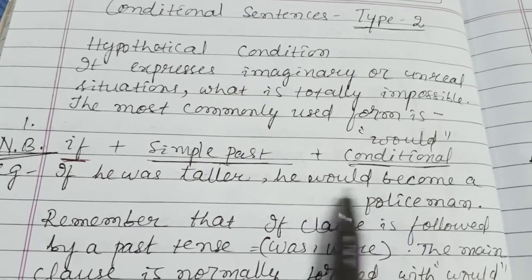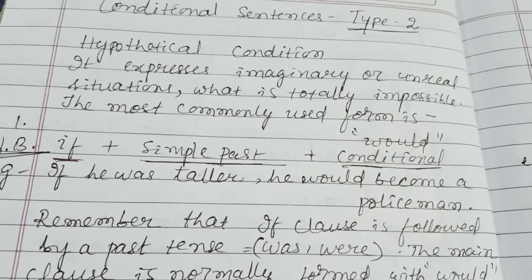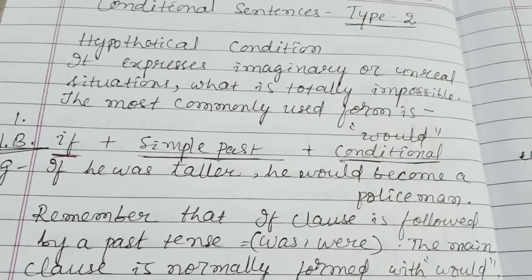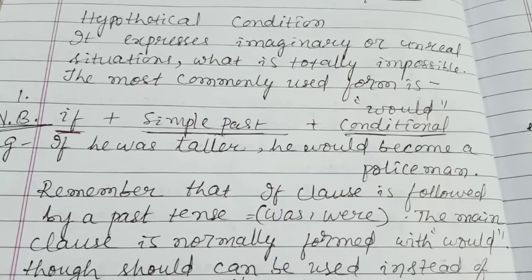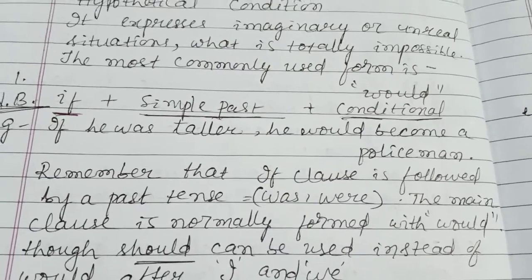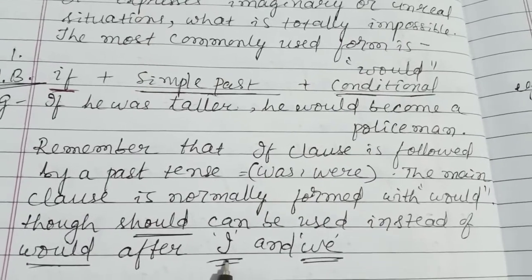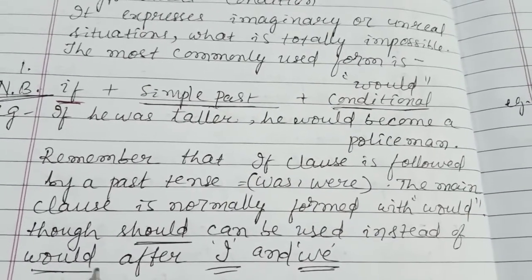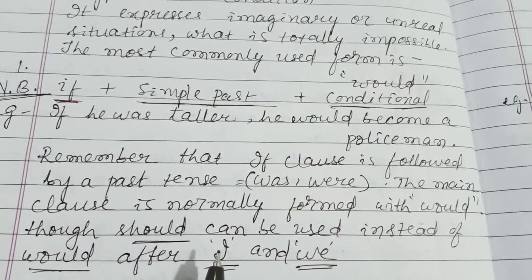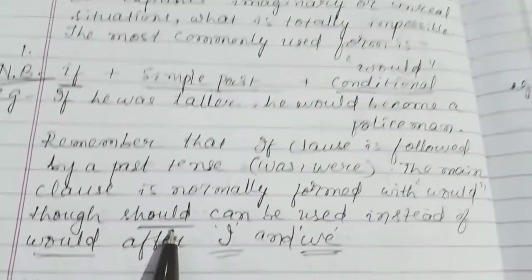So the main clause is normally formed with would. The main clause is he would become a policeman. This is the main clause. Here what are we using? Would. Though should can be used instead of would after I and we. Commonly we use I shall, we shall. Isn't it? So for I and we, instead of would, we use should. Will changes into would, shall will change into should. So that way for I and we, instead of would, we have to use should.